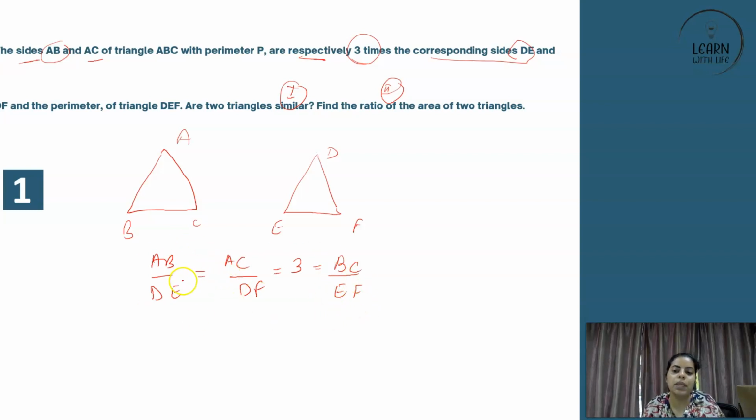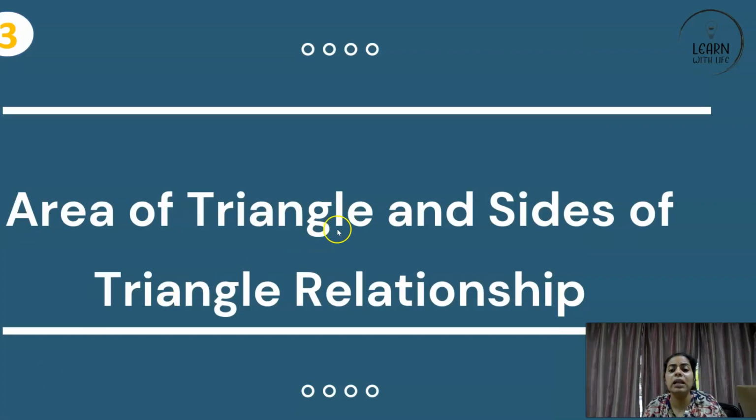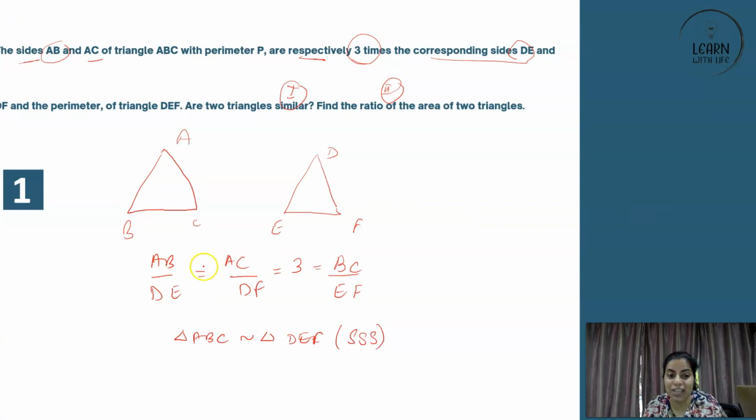So if this is happening, don't you think these two triangles, triangle ABC is similar to triangle DEF? And by what criterion? We are not talking about angles anyhow. We are talking about just the sides. So that's why it is the SSS criterion, the side, side, side criterion of similarity. Right? So you must be thinking that this is all related to similarity. How is this topic then area of triangle and sides of triangle? Wait. The sides of triangle part we have already done, and that's how the areas relation has already come.